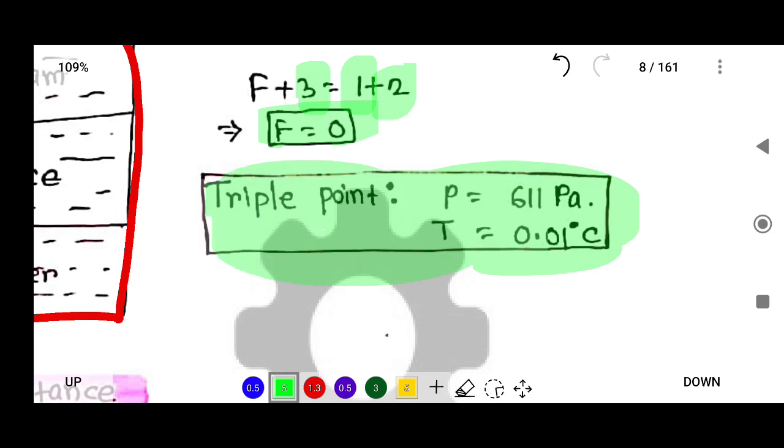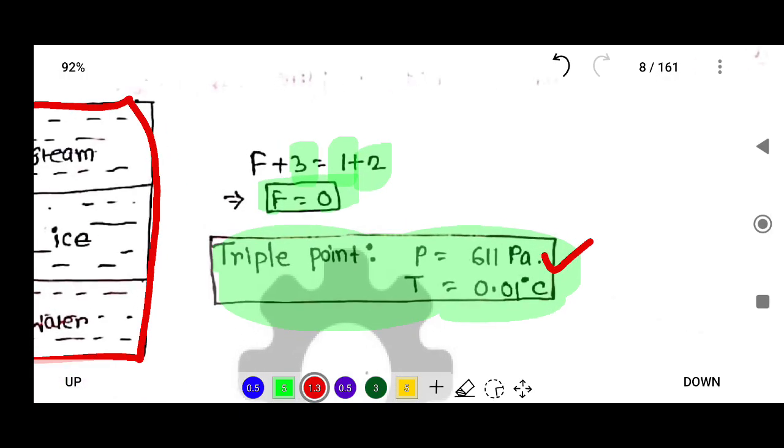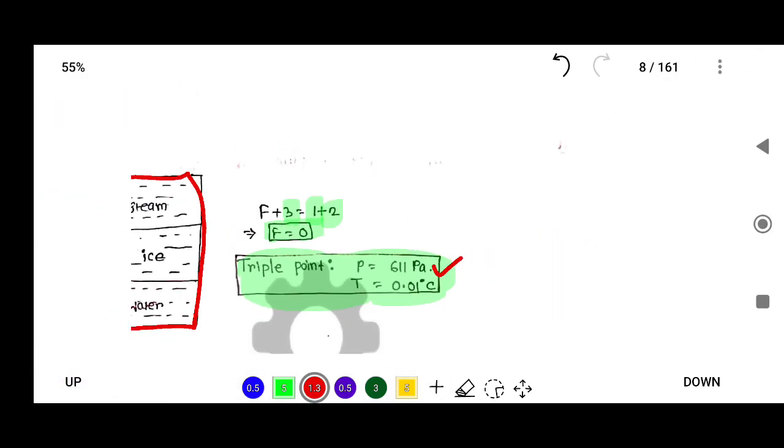Triple point means the solid, liquid and vapor coexist at a particular point. Here remember this data: pressure is 611 Pascal and temperature is 0.01 degrees Celsius. And at the triple point the degree of freedom is equal to 0.